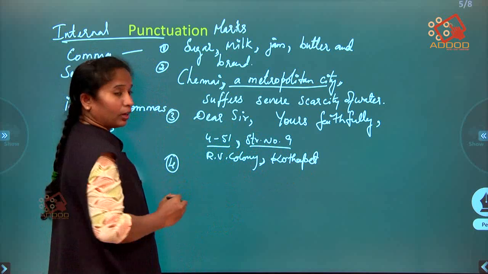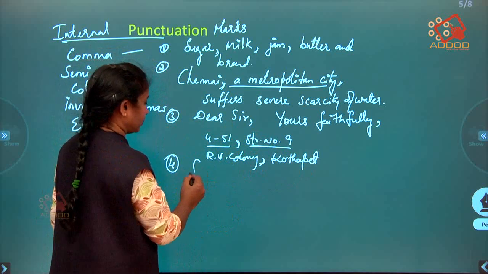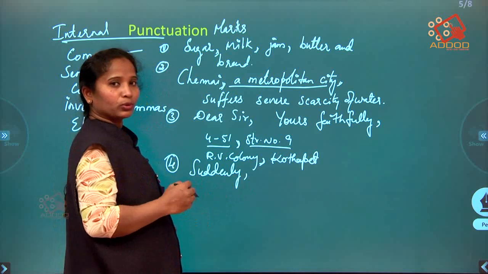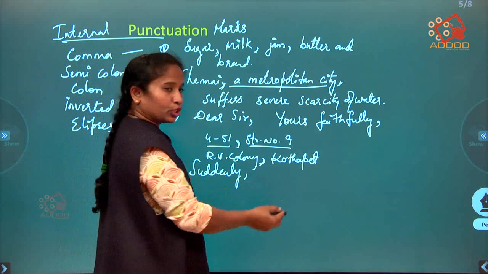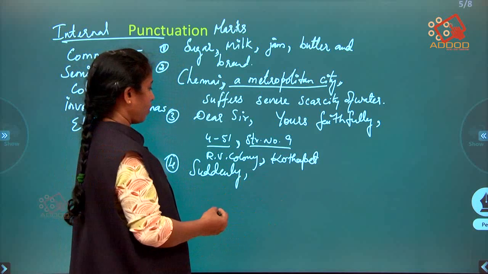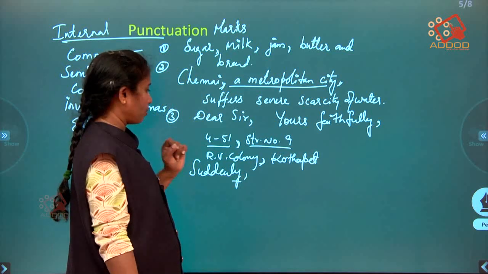Next, while using adverbs, for example, if I say suddenly, I was afraid, you can also write fortunately. For any words ending with ly, adverbs, you can use a comma.